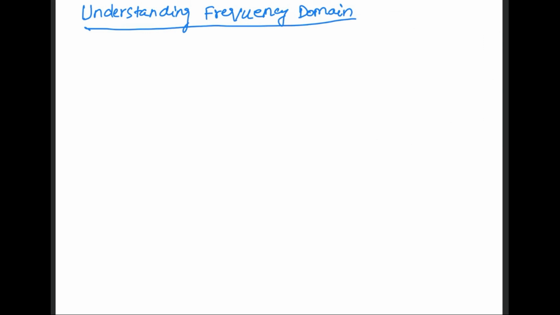So, understanding frequency domain. Frequency domain analysis and Fourier transform are the cornerstones of signal processing and system analysis.